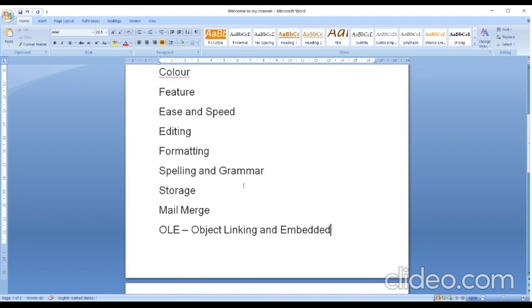Now, what is the difference between the application window and the document window? There are two things which we use: the application window and the document window. What is the difference between these? Document window means whichever document you have opened. I am doing File, New. I am opening a new document, but my Word is already opened. So that is your document window.